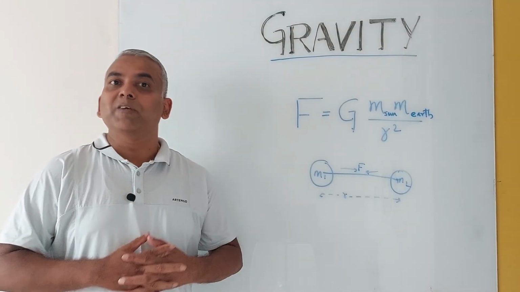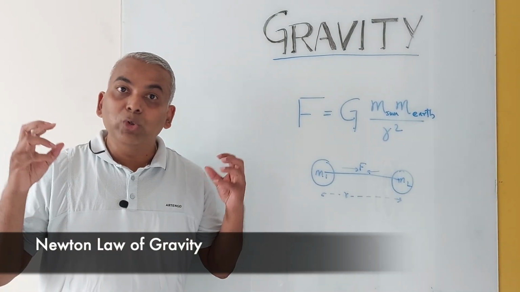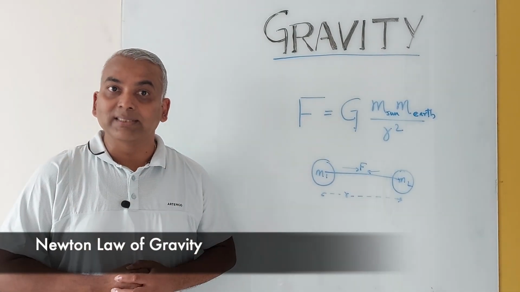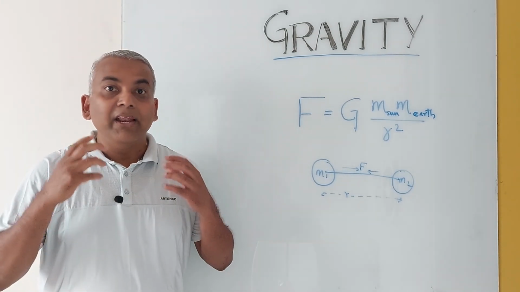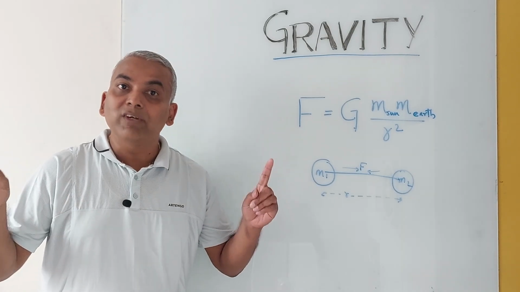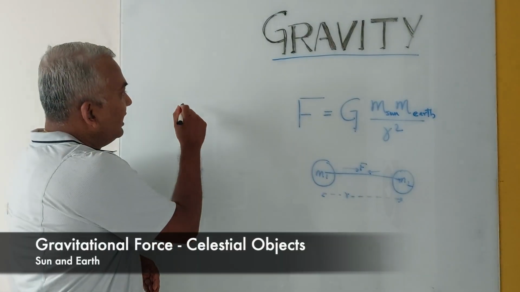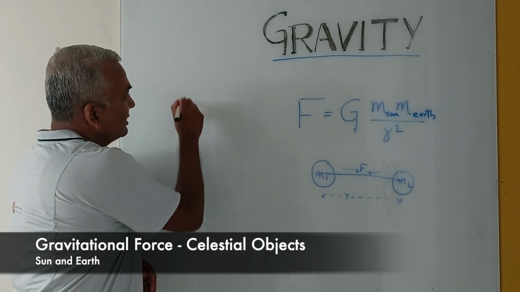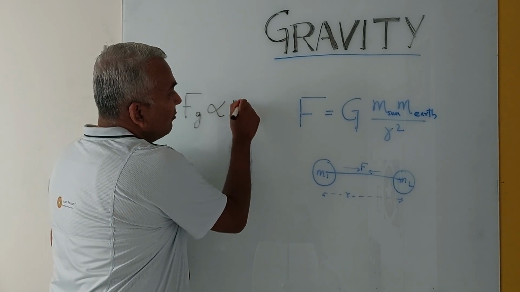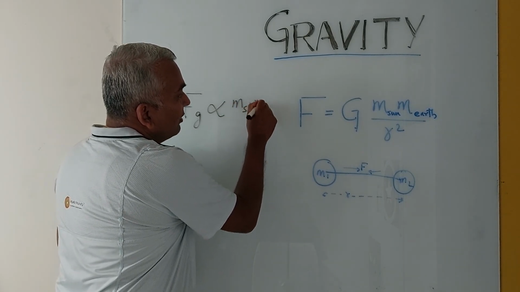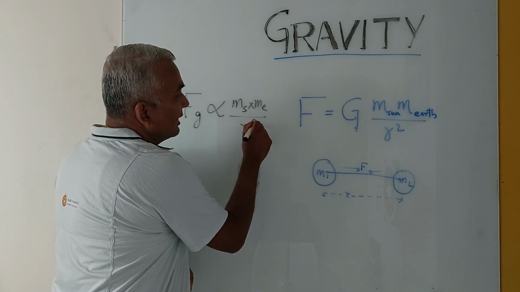After careful observation and analysis, Newton concluded that the force between two celestial objects is directly proportional to the product of their masses and inversely proportional to the square of the distance between them. Newton expressed the force of gravity between the sun and earth as: force of gravity is proportional to the mass of sun multiplied by the mass of earth, and inversely proportional to the square of the distance between the sun and earth.